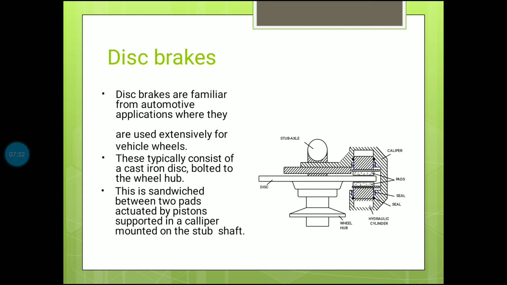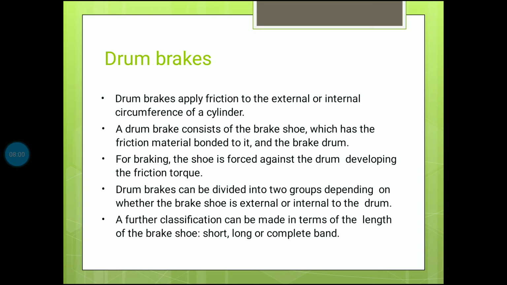Another one is the carrier. Between the housing and carrier we fix the friction pads. The piston will be operated by the oil, through the hole in the housing. The oil pushes the piston, the piston pushes the pad, and both pads operate together in parallel. Then they catch the disc, decrease the speed of the vehicle, and stop the vehicle.